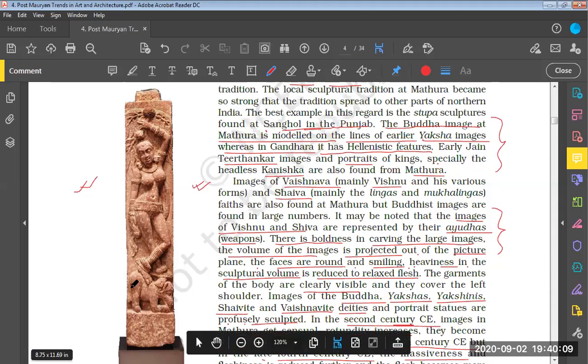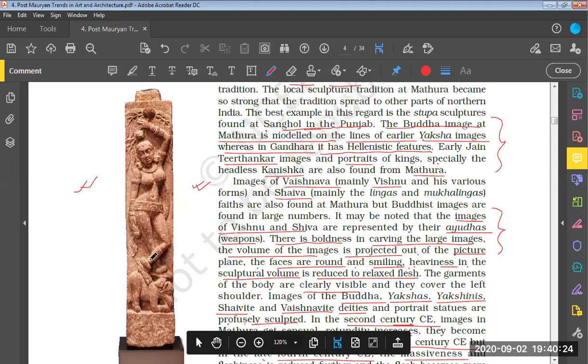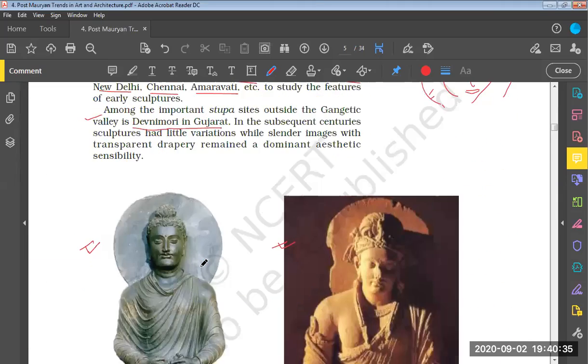This image is also very finely carved. Here a lady is being shown. She is holding something in her left hand. It seems like a weaving kind of woolen thing, and she is standing on top of an animal. On top of it, she is standing over here. Now let us move to the next image.